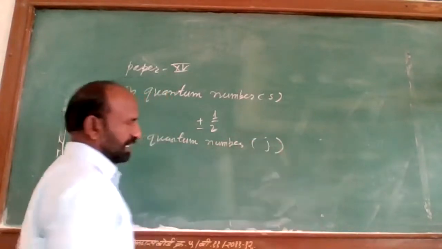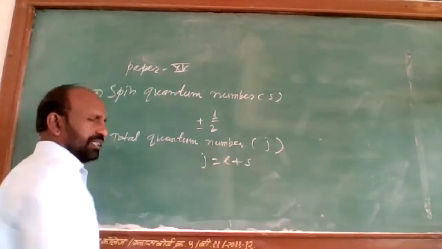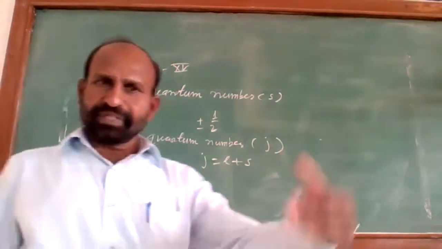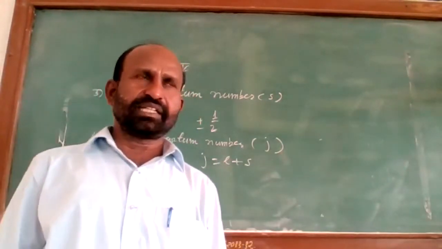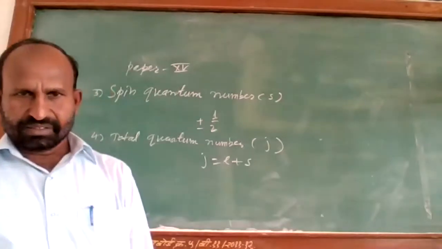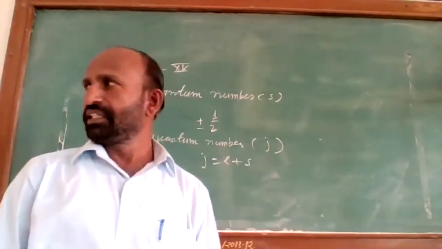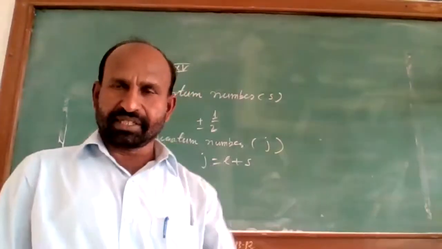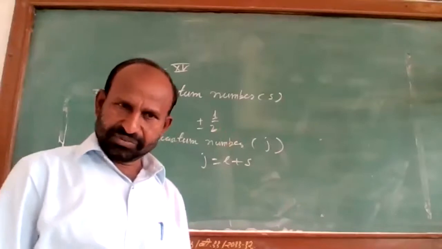It is given by J. And J is here L plus S. J is the resultant of L and S. If we denote these L and S by their vectors, orbital momentum vector and spin momentum vector, then these two vectors give us the resultant J. So J is given by L plus S.